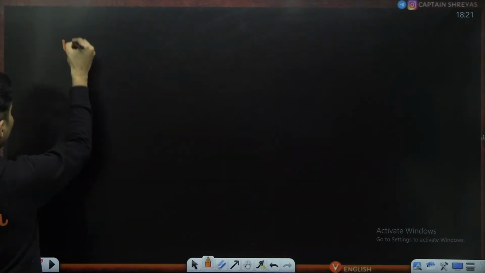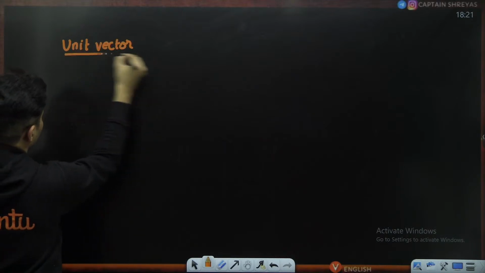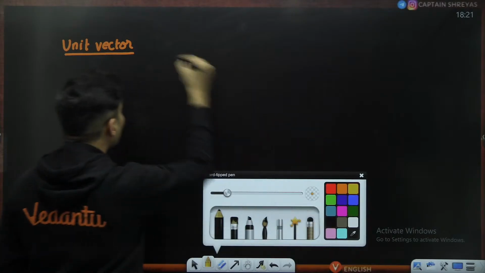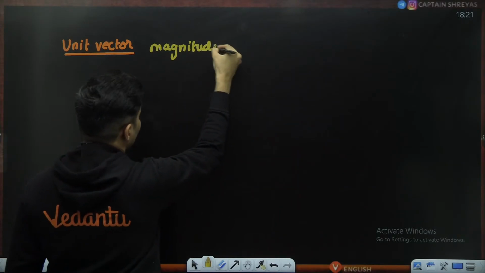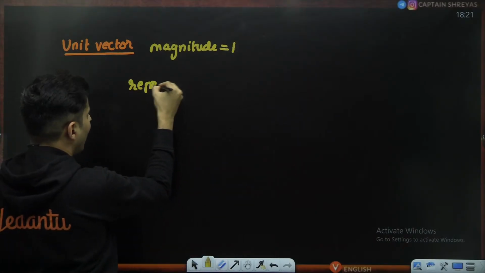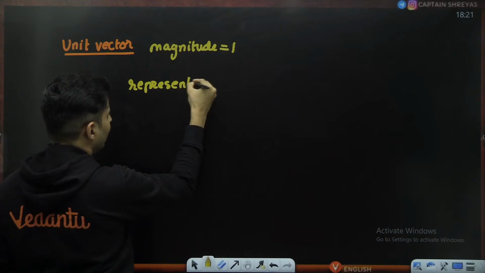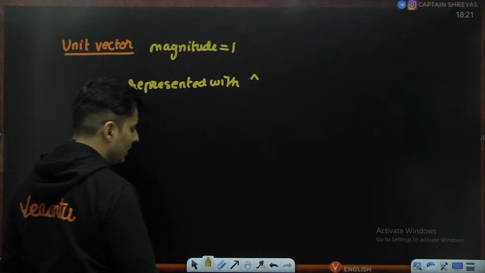So a unit vector, my dear students, is a vector whose magnitude is 1, and it is represented with a hat on the top.